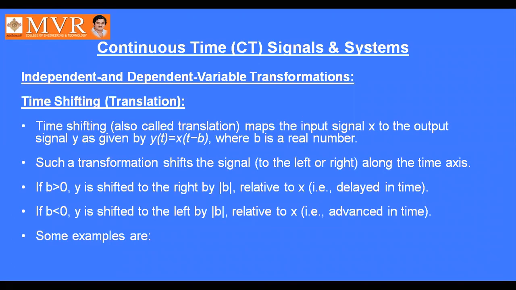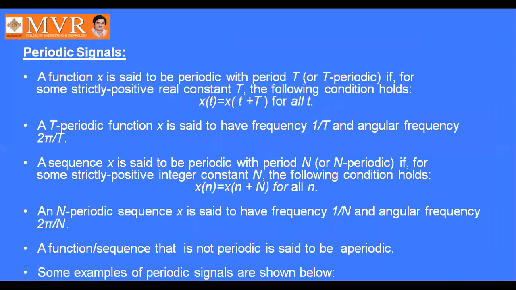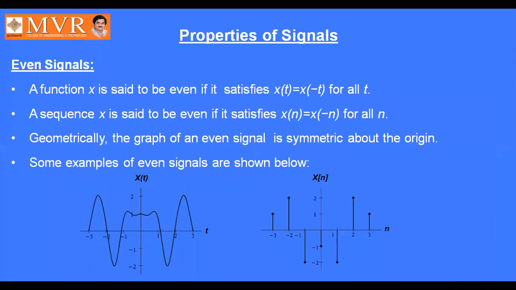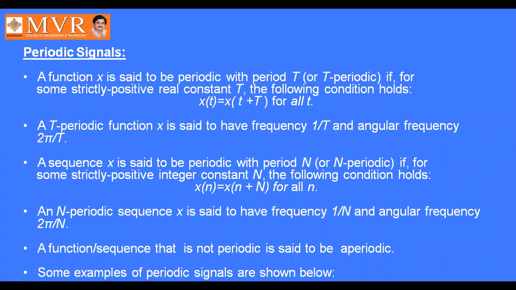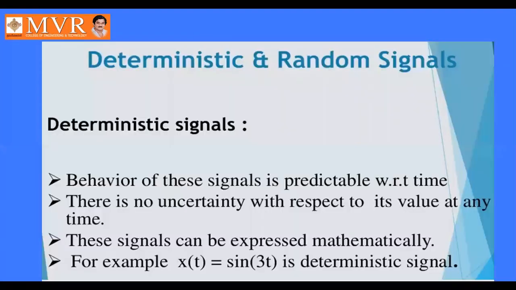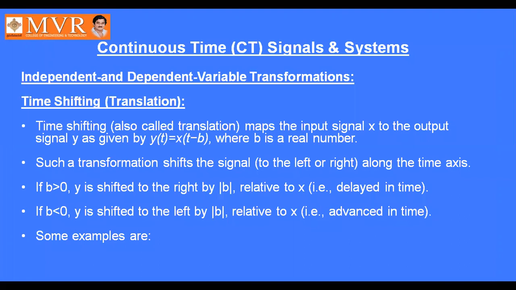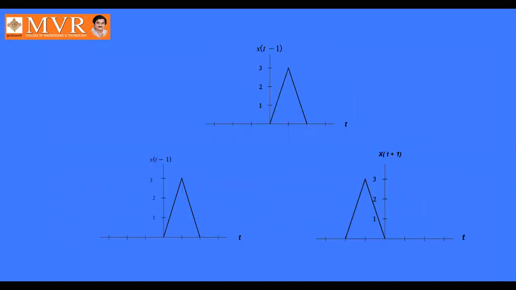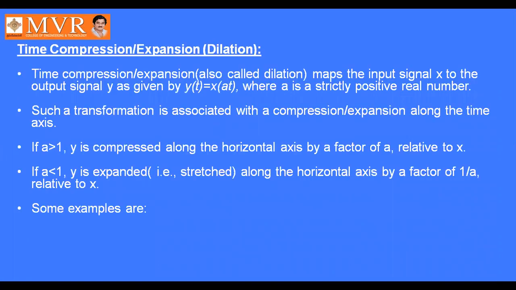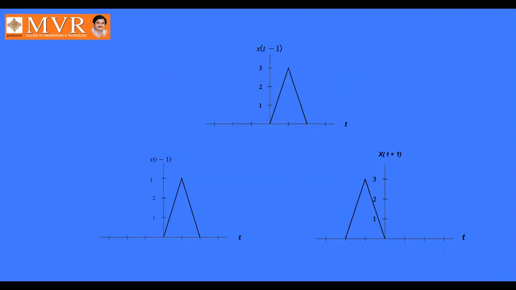Okay, what are these? These are all the properties of our signals. What are they? Even signal, odd signal, periodic signals, deterministic signals, random signals. Okay, continuous time signals and systems. These are all the properties of our signals.